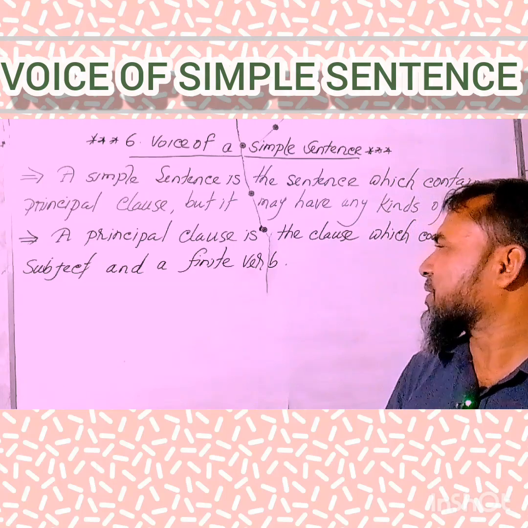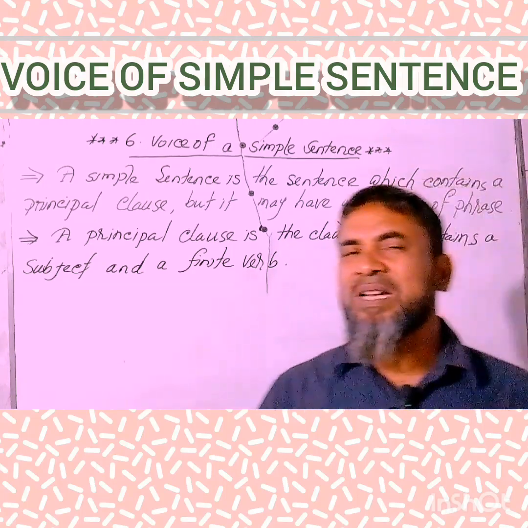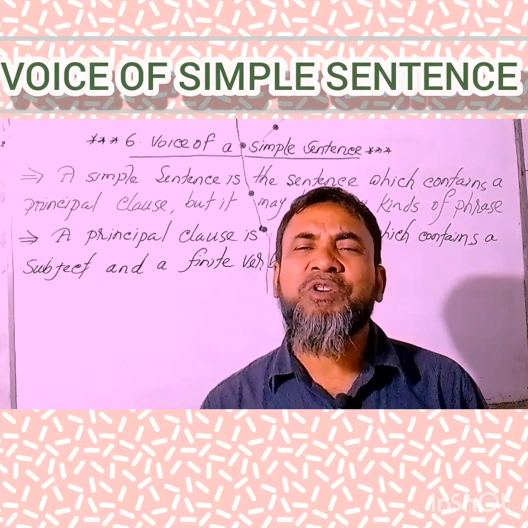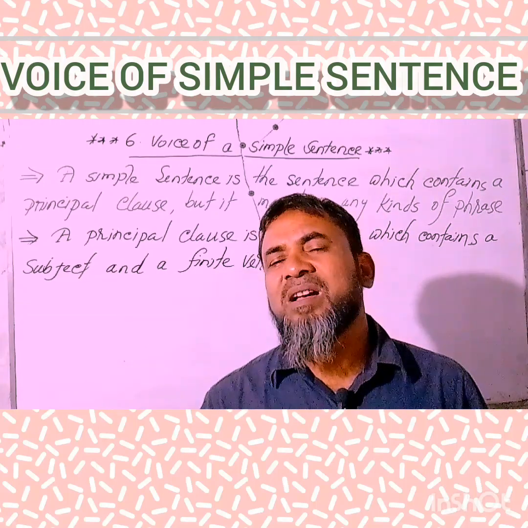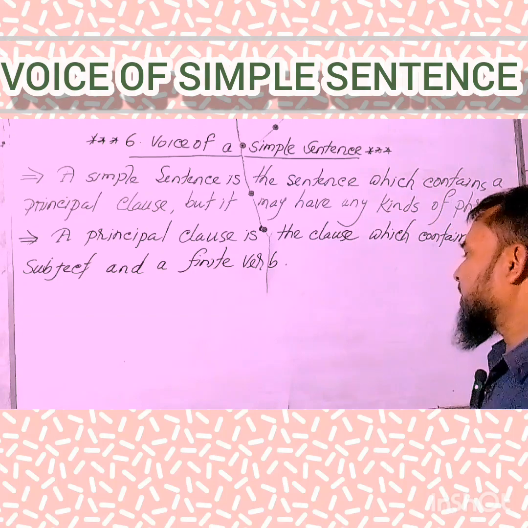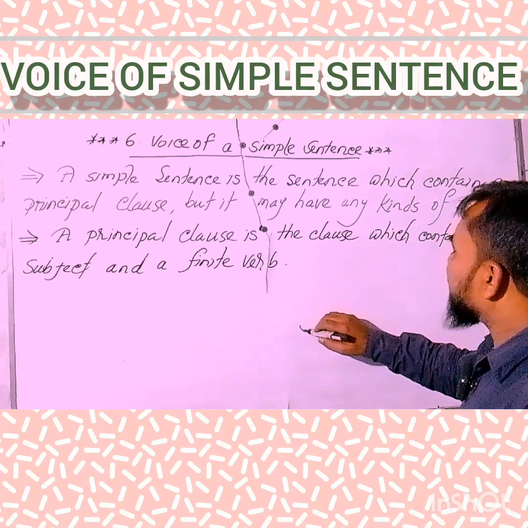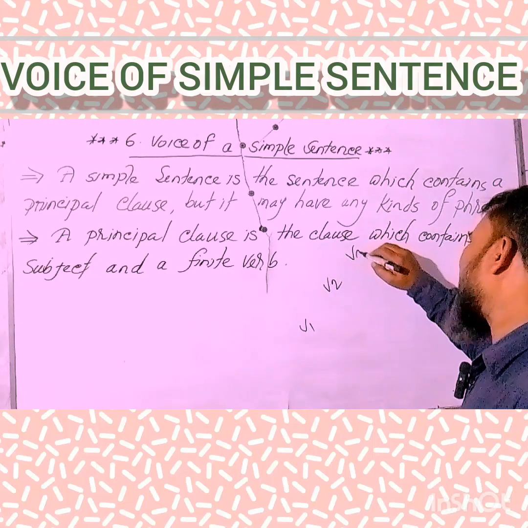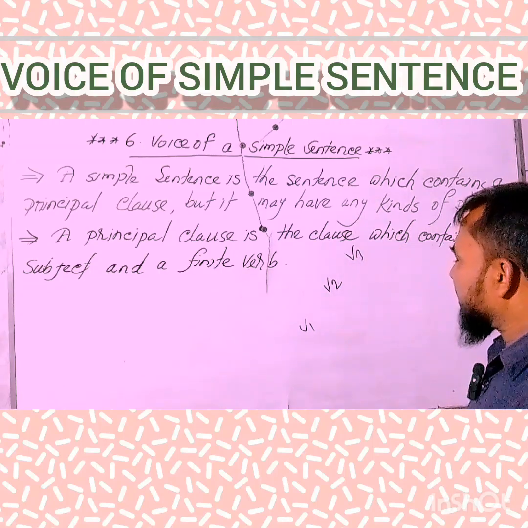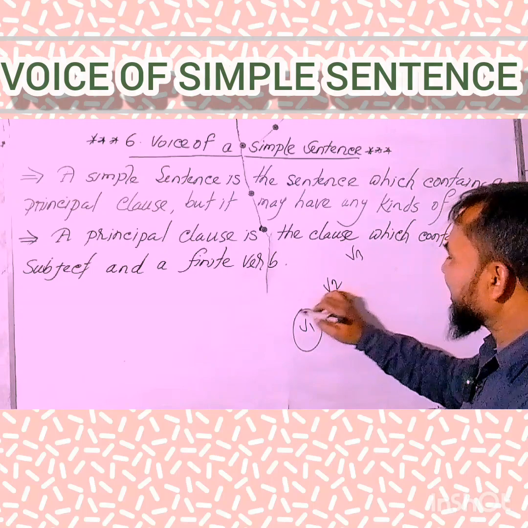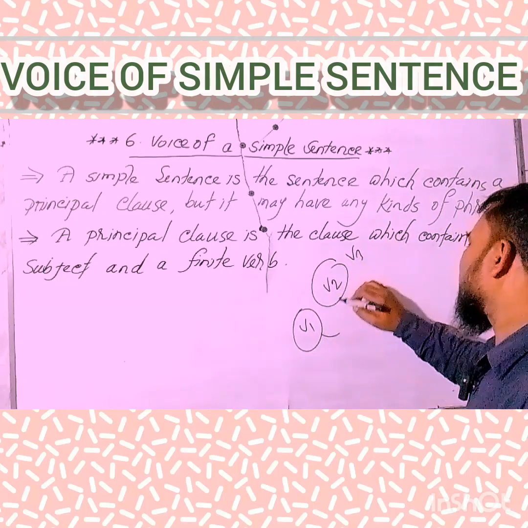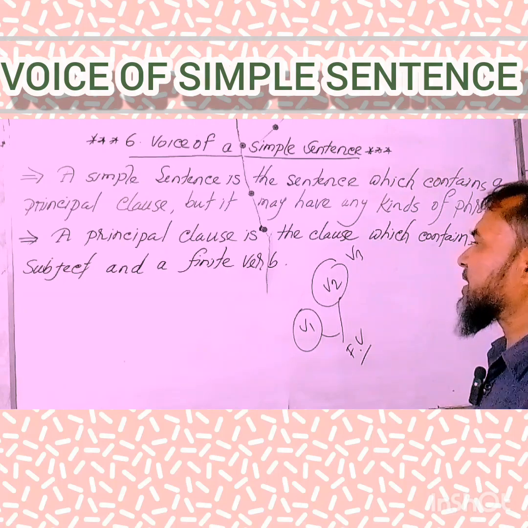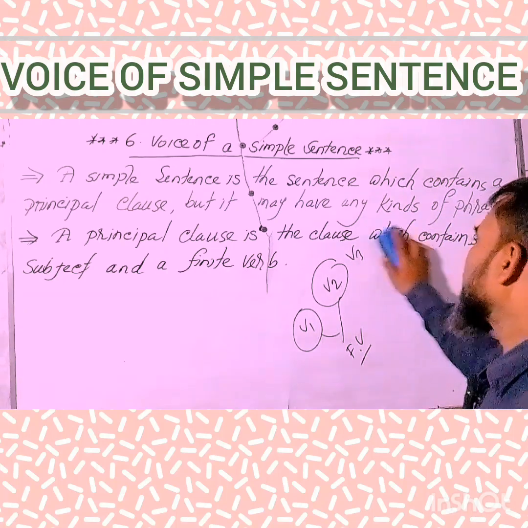Now, the next question is: what's a finite verb? I know that, my dear learners, you'll be able to reply to my question. What's the definition of a finite verb? Mind it, there are three forms of verb, like V1, V2, and V3. Mind that all categories of verb V1 and all categories of verb V2 are, of course, finite verbs. Hope that you have understood clearly.